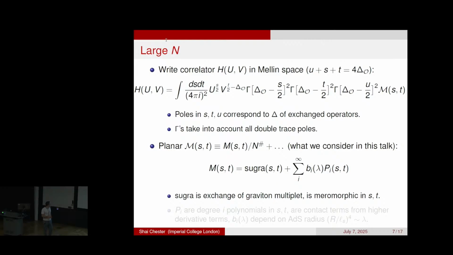All these other terms are polynomials in S and T. So these are not exchange diagrams. Instead, these are contact diagrams, and you have infinitely many of them. These correspond to higher derivative corrections to supergravity. The coefficients of these contact terms depend on lambda, the 't Hooft coupling, which you could just think of as basically the AdS radius divided by the string length in some abstract sense. Basically the goal is to compute all these b's, because this is where all the dynamical information is. This one is totally fixed, and you're trying to compute these b's for these various contact terms. If you can compute all the b's, then you totally understand this planar AdS amplitude.